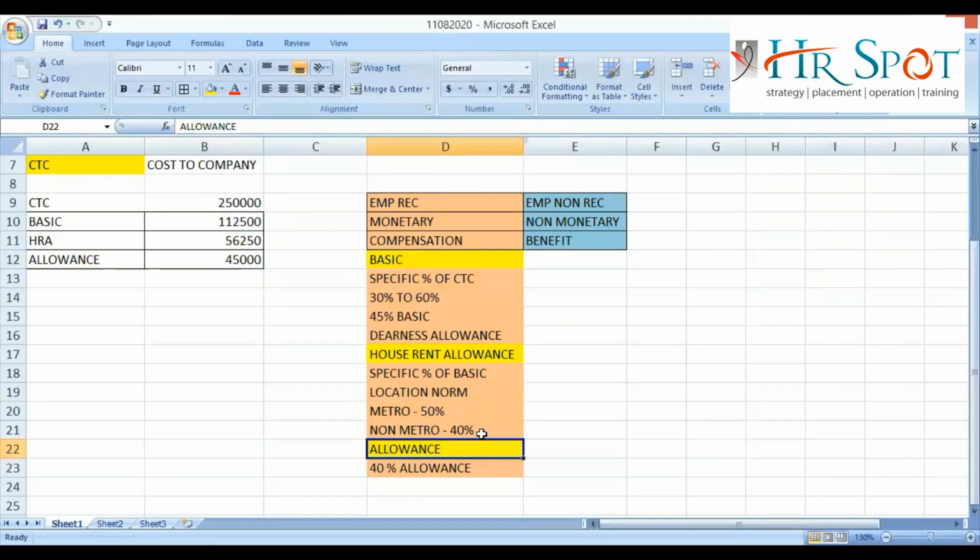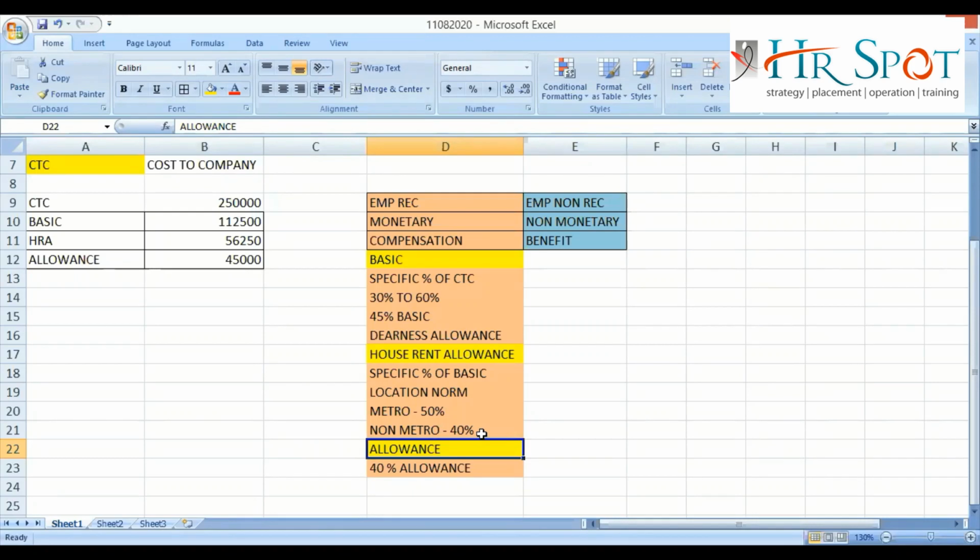Company can give the allowance for different purposes. For example, I can tell Srivatsan, this is 100 rupees allowance. Or I can tell Srivatsan, 20 rupees is for your transportation, 20 rupees for your medical purpose, 20 rupees for your mobile purpose, 20 rupees for your food purpose, 20 rupees for your other purpose. So ultimately I am giving 100 rupees only. I can give 100 rupees, or I can segregate 100 rupees into different fragments.